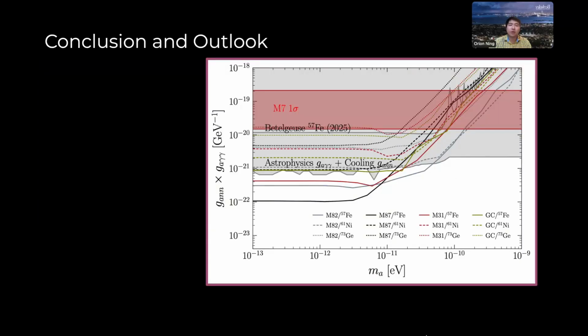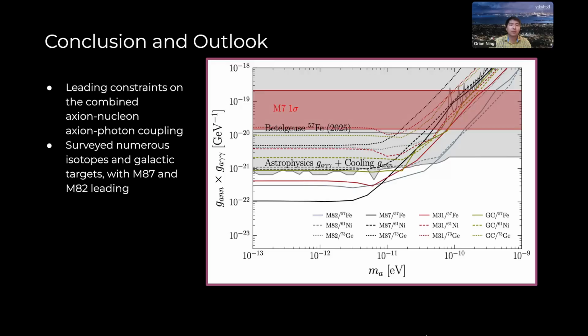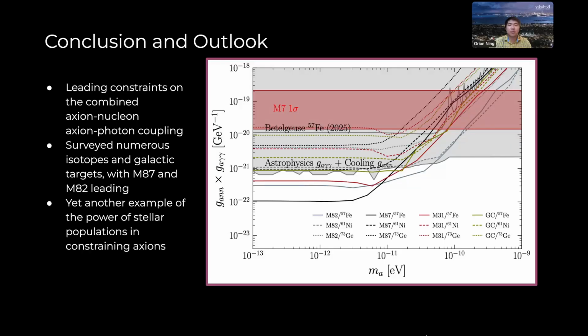Again, we find no evidence for axions from our various galaxies and isotopes surveyed, and instead set leading constraints on the combined axion-nucleon and axion-photon coupling, primarily from searches for iron-57 in M87 and M82. This is a great demonstration of yet another example of how powerful stellar populations can be in searching for axion-related signals and constraining important axion parameters. We hope this continues to serve as inspiration for related axion searches in the future.